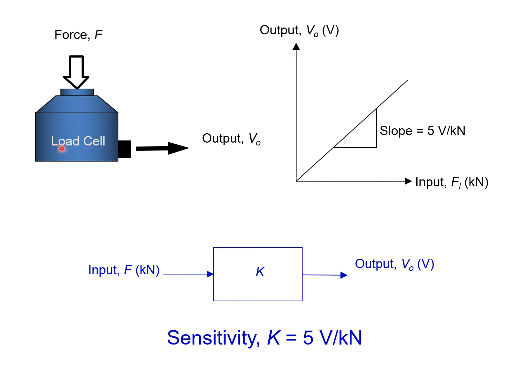In a force load cell, we can apply the force and get the output. Here, input versus output, the slope is approximately 5 watts per kilonewton. So the input I am applying, finally, this is the magnification factor. Here I am getting the sensitivity K equal to 5 watts per kilonewton. So the relationship between input and output is linear.